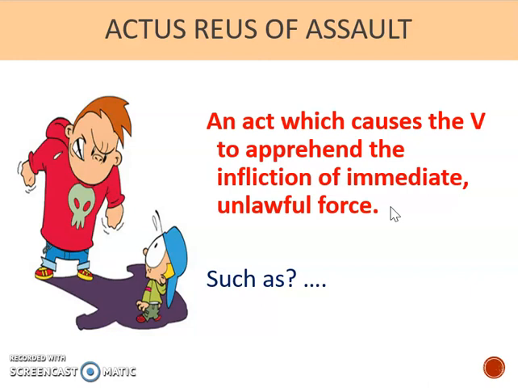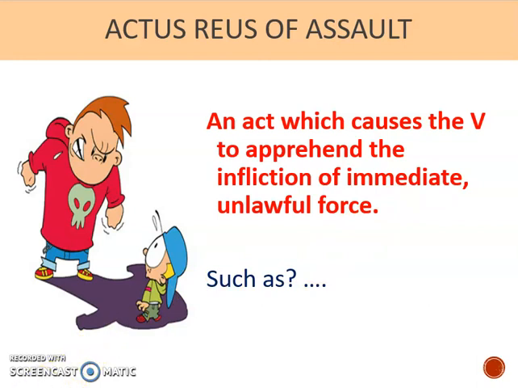It might surprise you because in general language, if someone says I've been assaulted, we imagine them covered in bruises, they've been beaten up. But in a technical criminal assault, there's no touching at all. We've just caused the victim to be fearful. So it might be useful here just to pause the video for a minute and just to think what sort of actions might cause the victim to fear that force is going to be used against them.